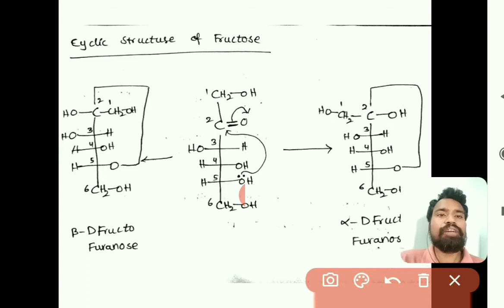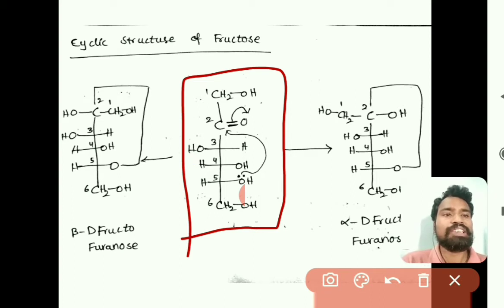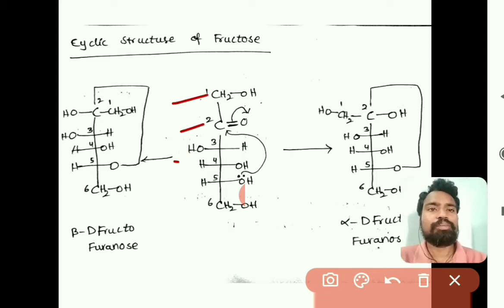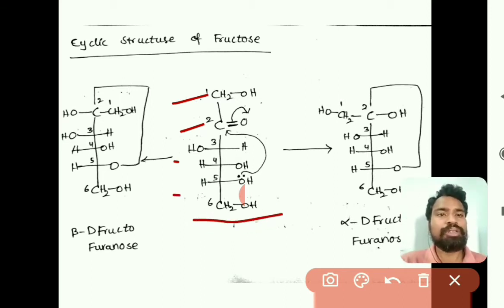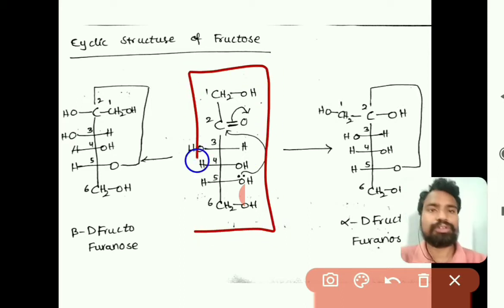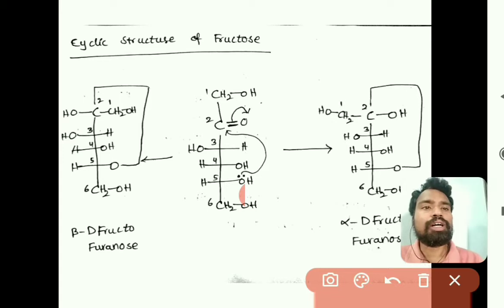As we have discussed, the open chain structure of fructose is like this: CH2OH at the first carbon, C double bond O at the second carbon, OH at the third carbon, CHOH at the fourth carbon, CHOH at the fifth carbon, and CH2OH at the sixth carbon. This is the open chain structure of fructose, right. In this the carbonyl group is at the second carbon.